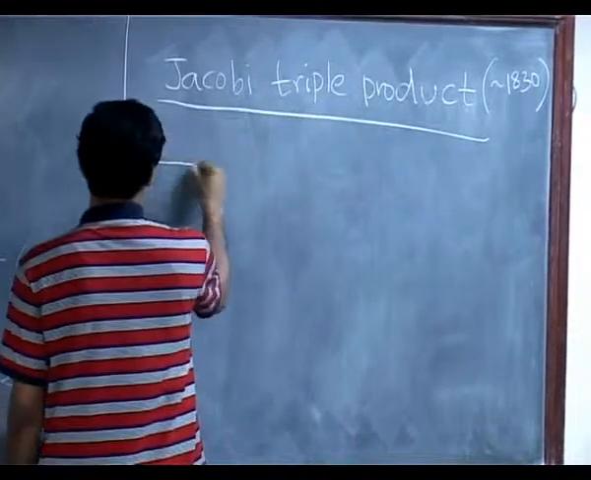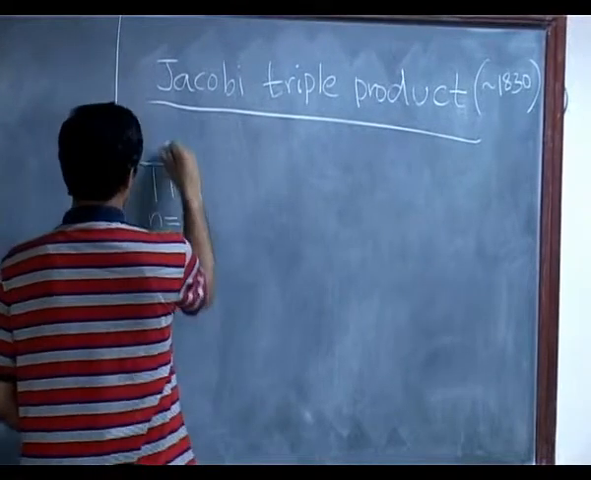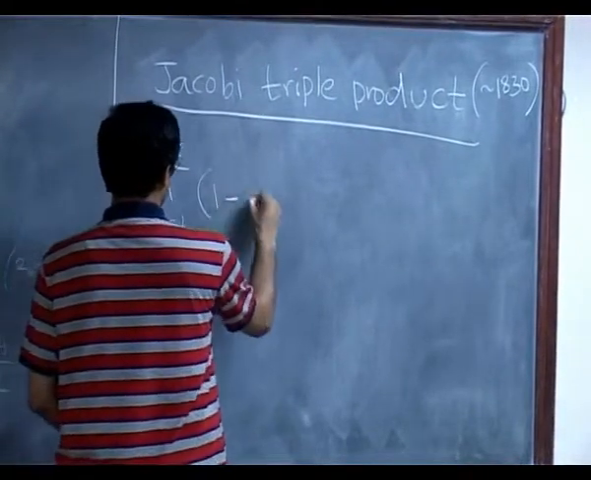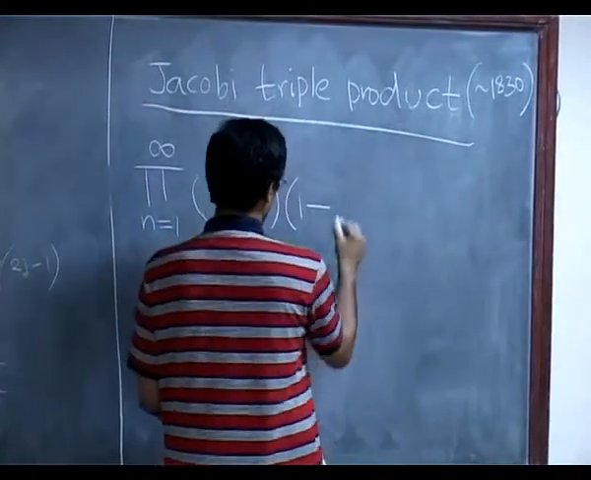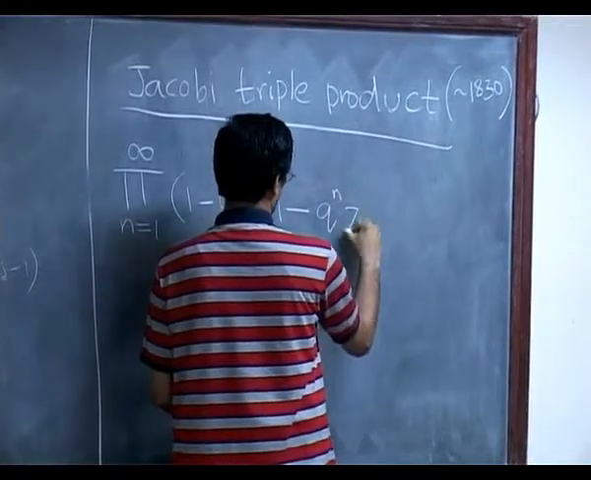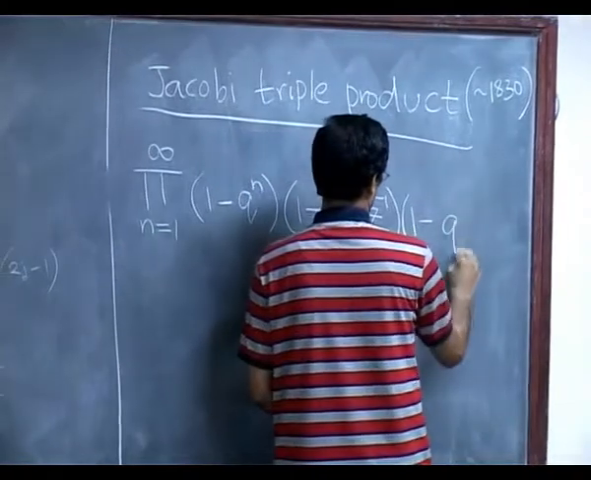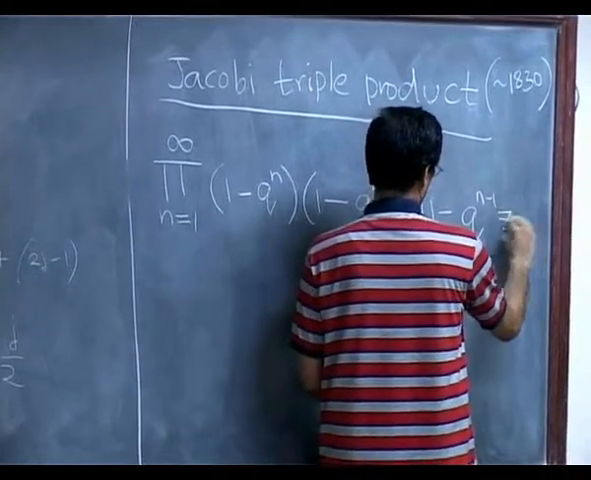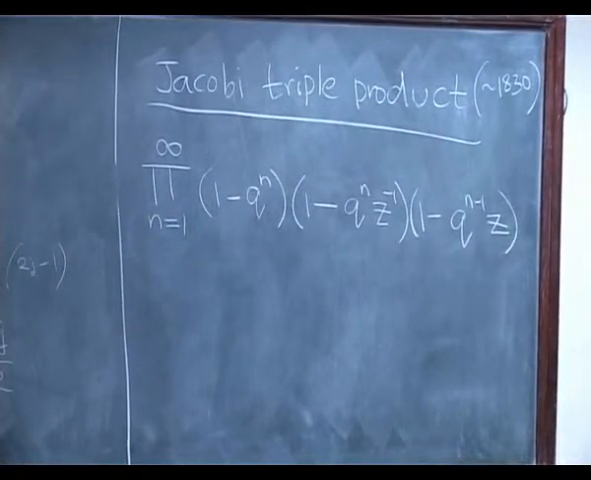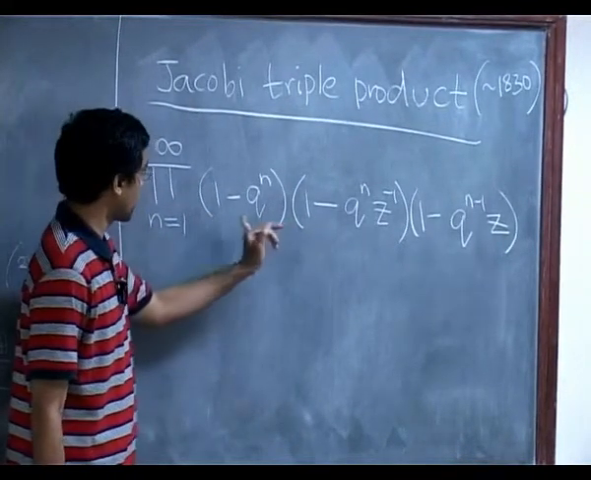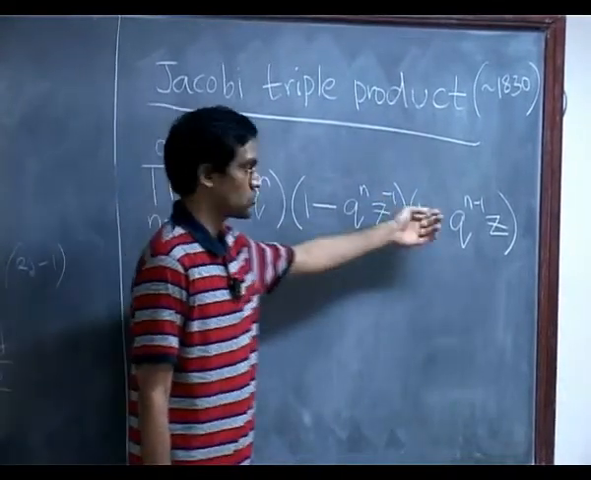It says the product, n equals 1 to infinity. It's called triple product because it's got 3 terms in each product. 1 minus q to the n, the other variable is called z, and it has a slightly funny form. So there are 3 terms in each product: 1 minus q to the n, 1 minus q to the n z inverse, and 1 minus q to the n minus 1 z.